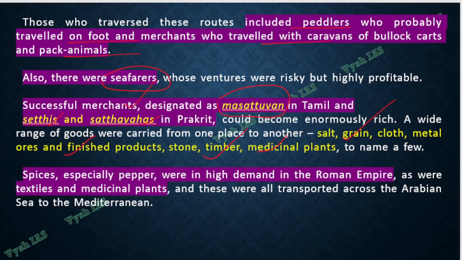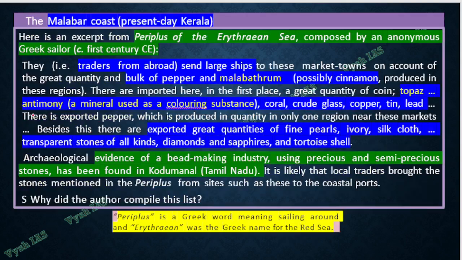Medicinal plants. Then the Roman Empire, I told you, they were very fond of our pepper, especially in South India. So for that, spices they used to come here, and then in exchange they will give horses, or they will give gold coins. That is why a lot of Roman gold coins you can find in South India. So from the Arabian Sea to the Mediterranean Sea, we had a huge trade path, you can tell.